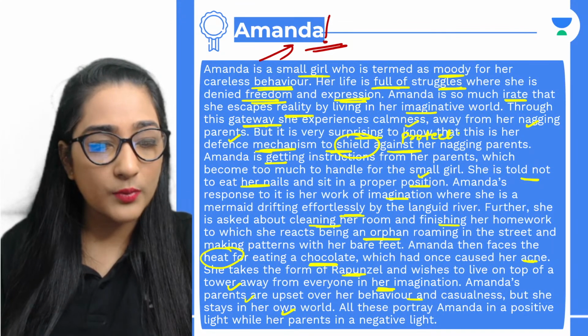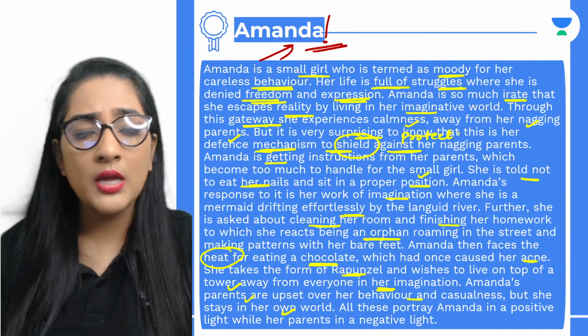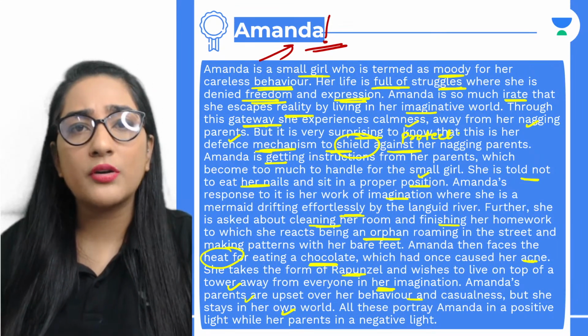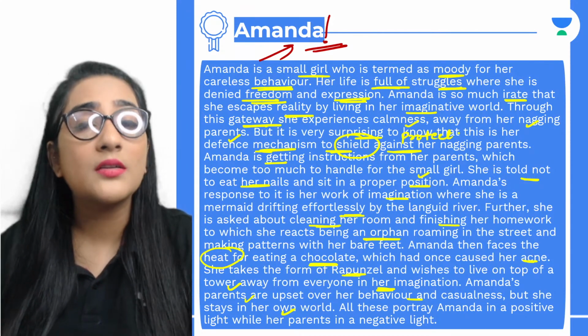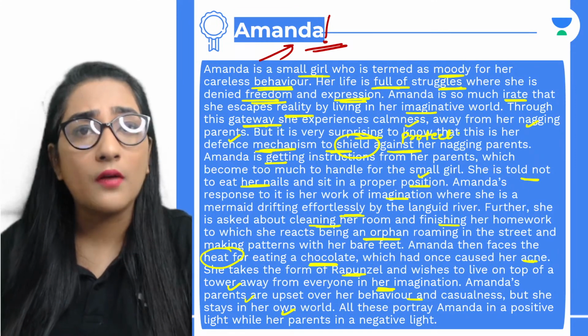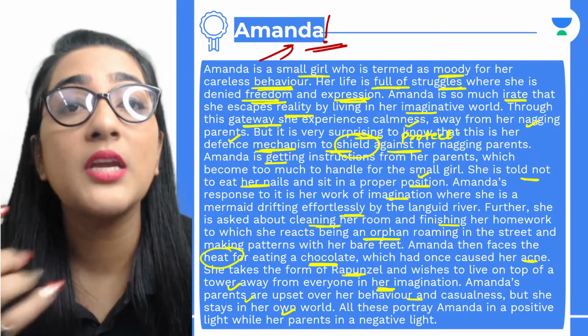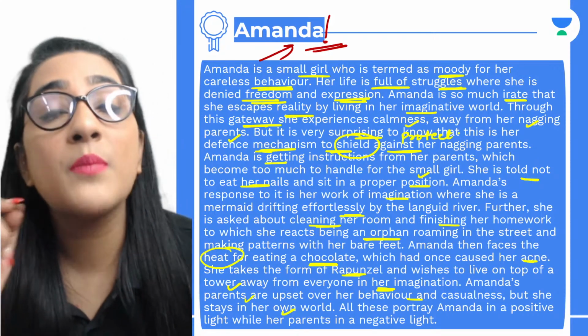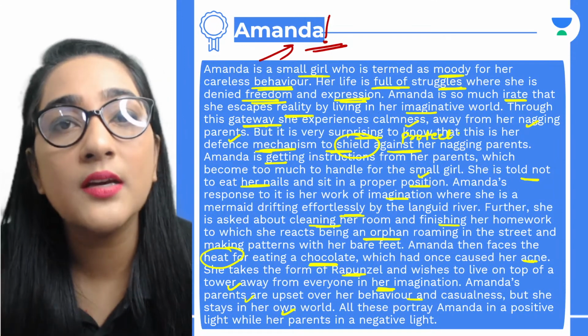Parents often nag their children, wishing their best, but children misunderstand. Discuss. Of course, Bhumi, I did this question also. Parents often nag their children, but whatever they are doing is for their best. And this is what Amanda didn't understand. Why? Because she wasn't mature enough. Her mind was not really strong enough to understand that it was being done in order to make her life super flawless. Okay, her mother was being concerned about her, right?